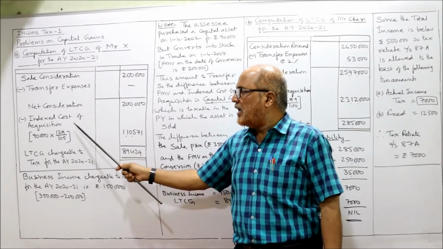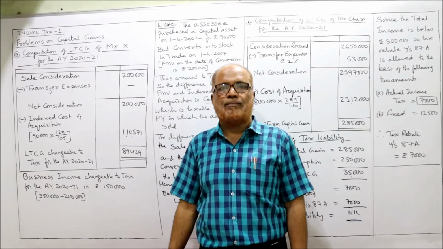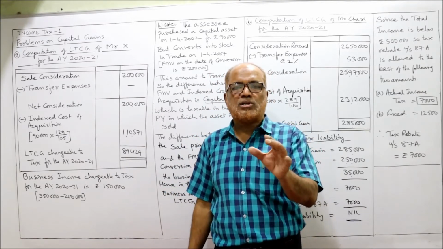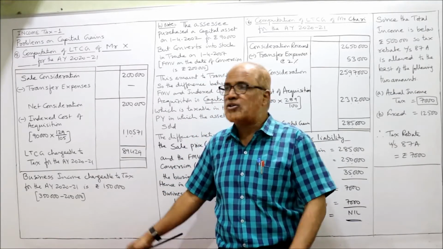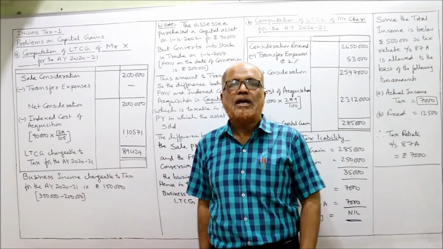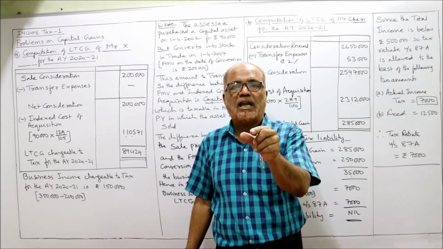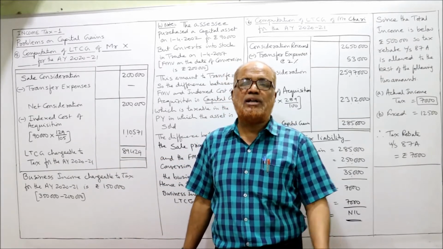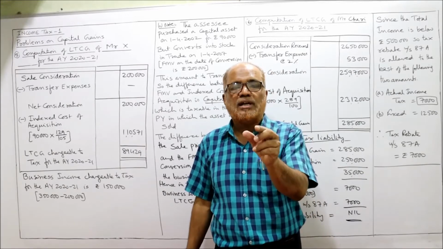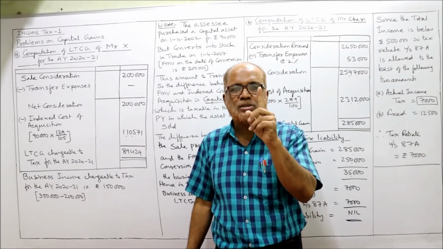Then net consideration, indexed cost of acquisition. Now indexed cost of acquisition will take actual cost. What is actual cost? 90,000 into index number of the year in which that conversion takes place. So conversion takes place on 1st April 2007.